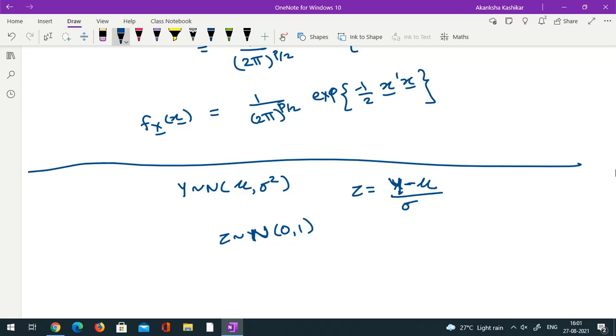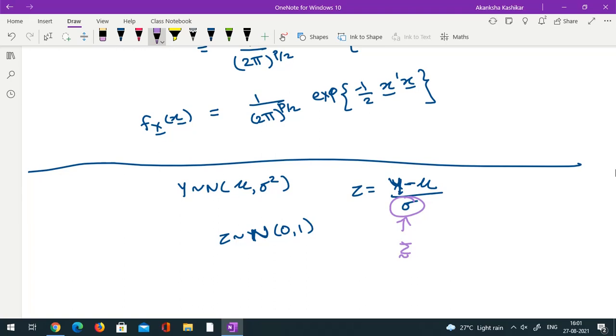Can I have something similar in the multivariate setup? We have already defined what the multivariate mean is, so subtracting the mean is not an issue. The problem comes when I reach this part. First of all, my sigma is a matrix now, so I can't just bring it to the denominator. I'll have to talk about its inverse or something like that.